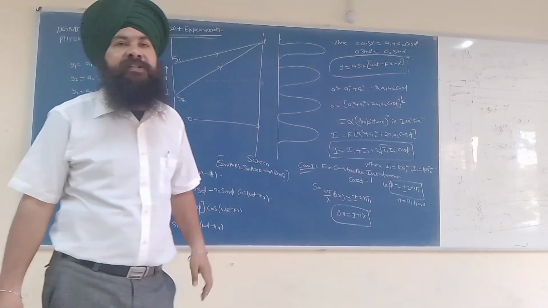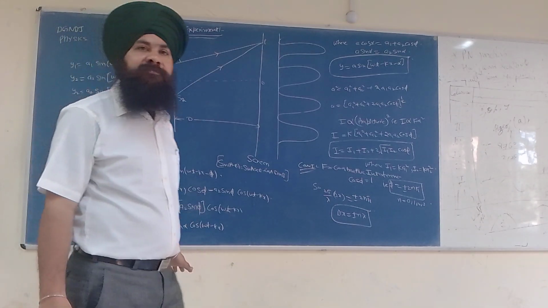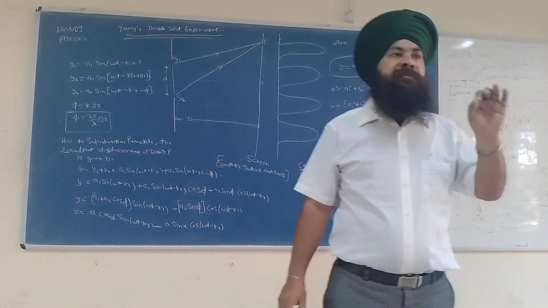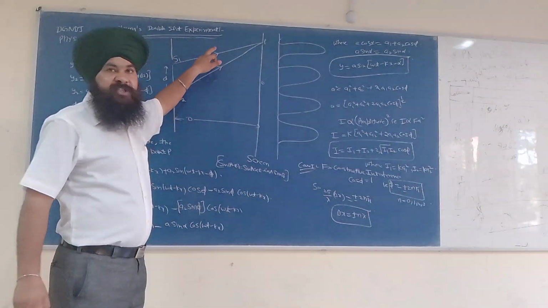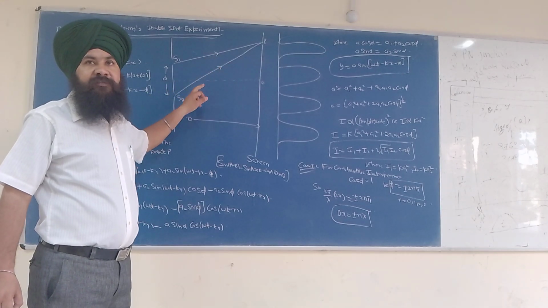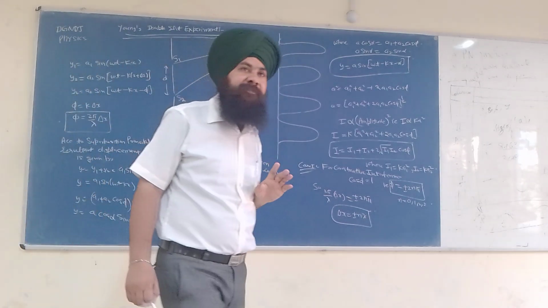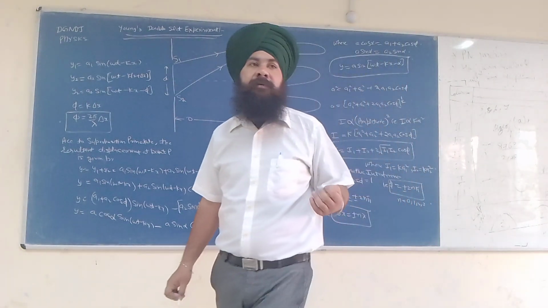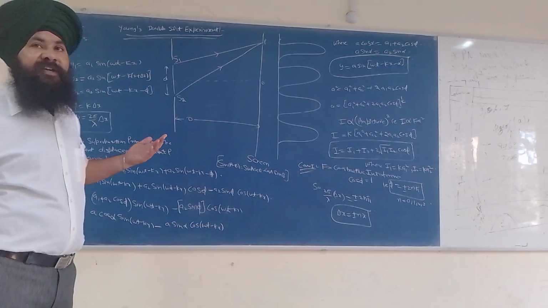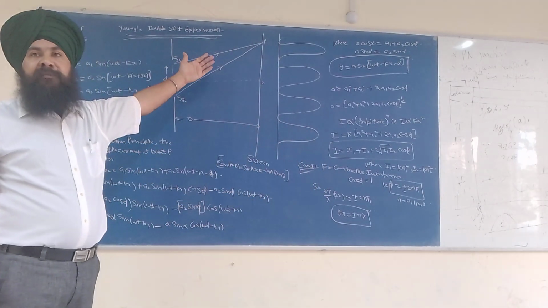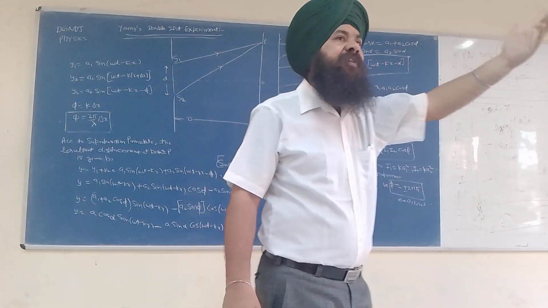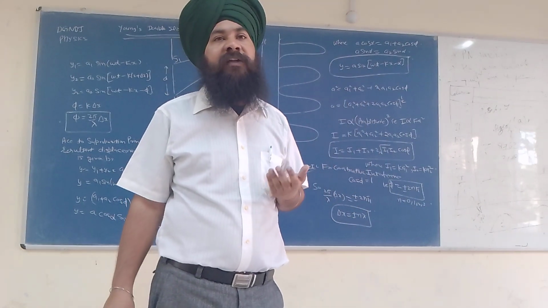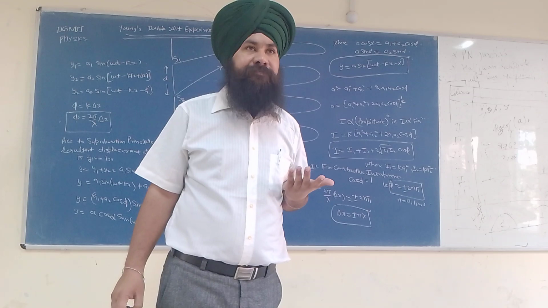Yesterday we discussed constructive superposition. Constructive superposition means when the crest of one wave meets the crest of the second wave, or trough meets trough, and as a result we get a bright fringe, maximum intensity. For destructive superposition, the crest of one wave meets the trough of the other wave, or the trough of the first wave meets the crest of the second wave, and we get a dark fringe. Dark fringe means minimum intensity, no light.